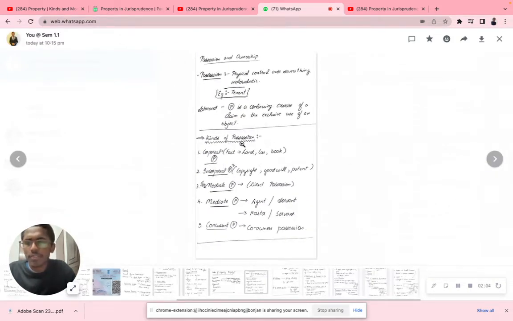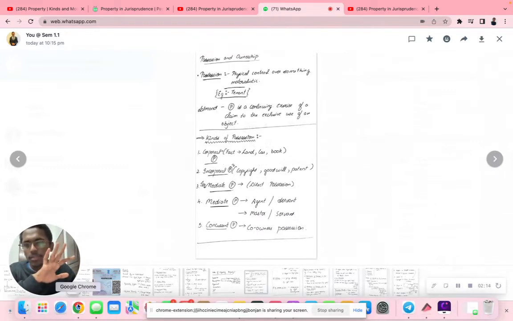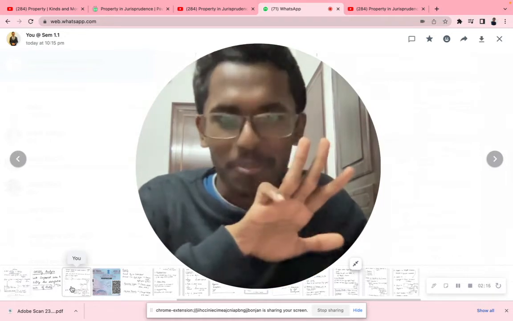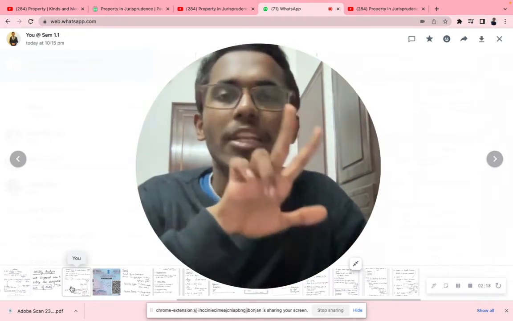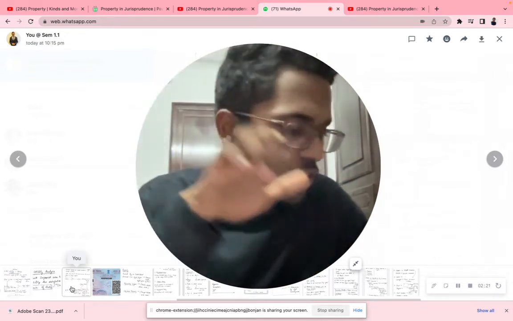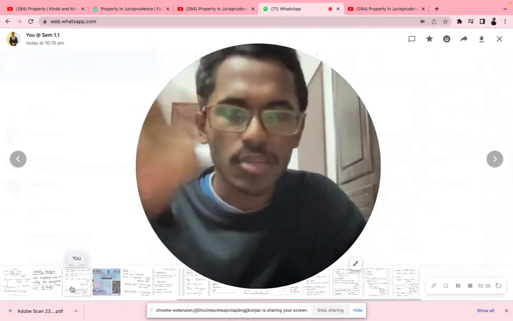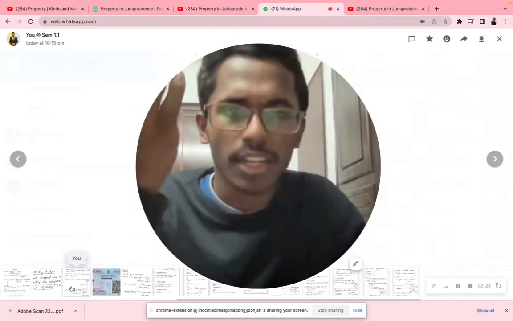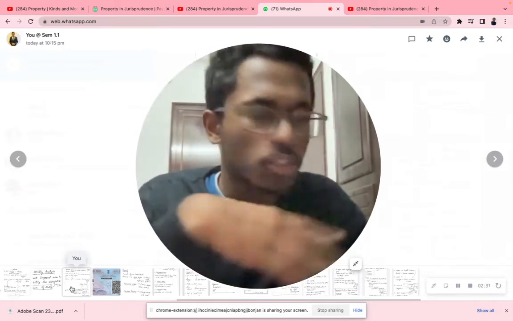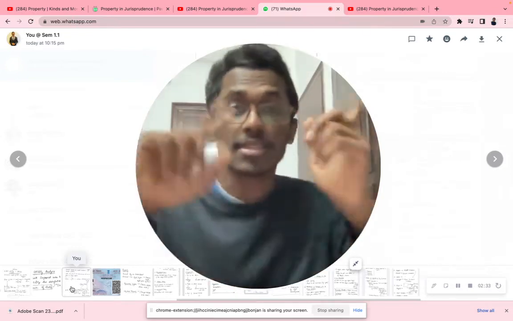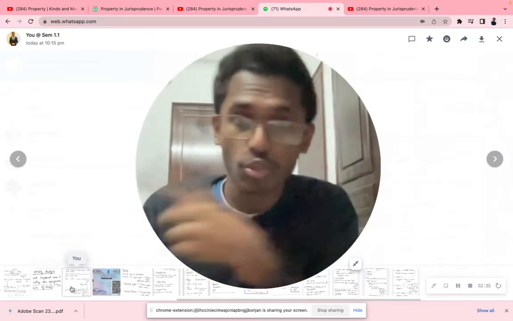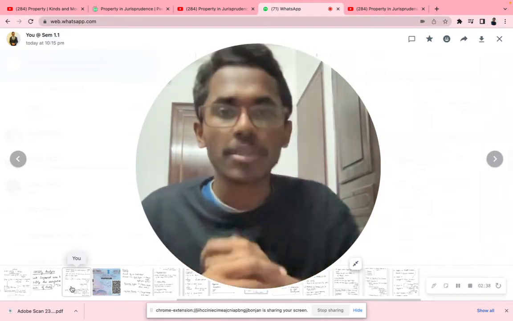First we learned about possession, then about the kinds of possession. How many kinds? 5 kinds: corporal, incorporeal, immediate possession, mediate possession, concurrent possession. Corporal is something you can touch, tangible. Incorporeal is something you cannot touch, like copyright, patent, and so on. Immediate possession is a direct possession. Mediate possession is something like a master-servant relationship. I've already explained this in my previous videos, go check it out. Concurrent possession is co-owners' possession.